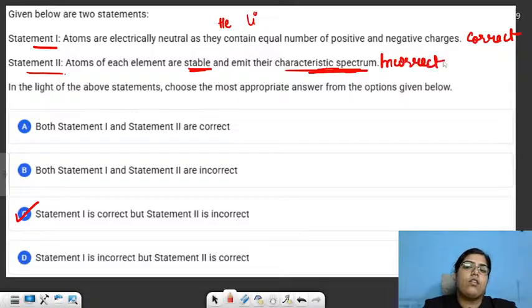Because it is not necessary that each atom will emit a characteristic spectrum. Every atom will not emit the spectrum. Only when an electron is excited, it jumps to an excited state, and then while coming back from the excited state to its normal state, only in that case will this atom emit the spectrum or emit the energy. So first statement is correct, second statement is incorrect.